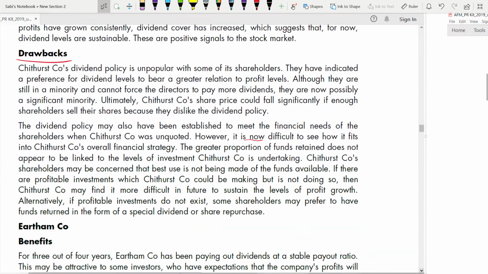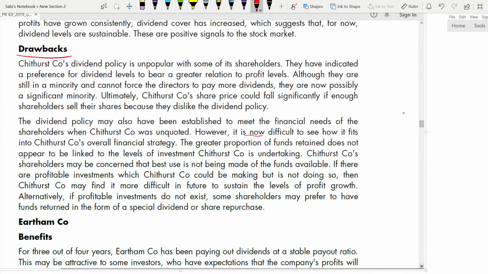That's what they're saying here. The great proportion of funds does not appear to be linked. It is not linked to the level of investment. Chithurst shareholders may be concerned because it is not linked with the new investment. It is very common that they will be concerned that the best use is not being made of the funds available. Yes, they're having the fund available, but they're not making the best use of it.